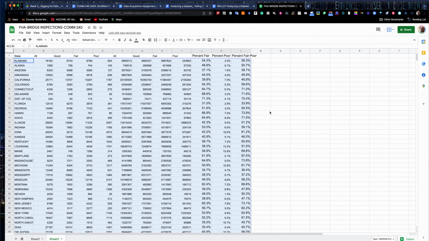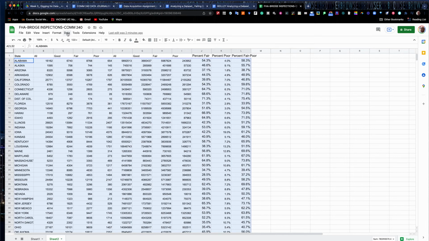Okay, sorting and filtering is a skill that you'll develop quite a bit throughout this semester. We're going to do a lot of this on various types of data, crime data, all kinds of stuff. But right now we're going to rank these based on the highest percentage of fair poor to the lowest percentage of fair poor. So we can see which state has the highest percentage and which one has the lowest. And you can kind of look through and eyeball it here, but we can sort it. Imagine if there was 10,000 rows here. You couldn't eyeball it then. But here we only have the 51.